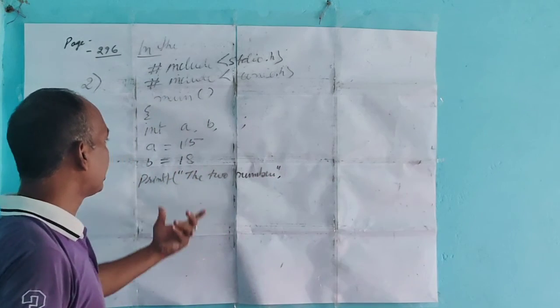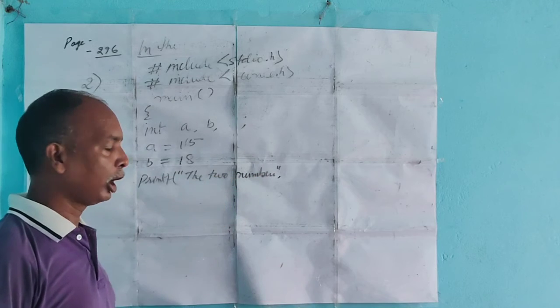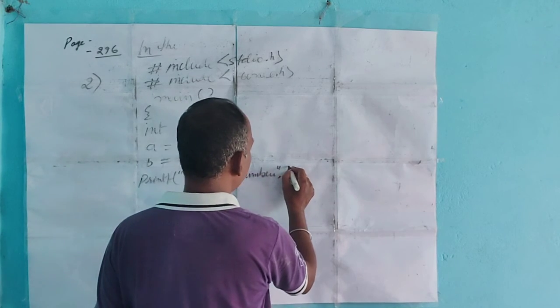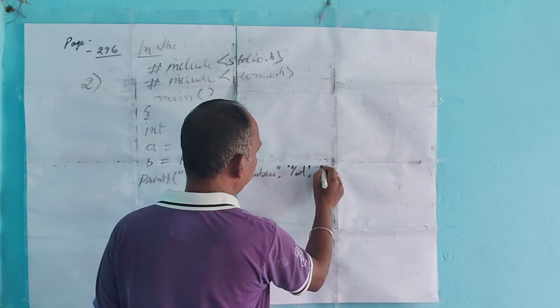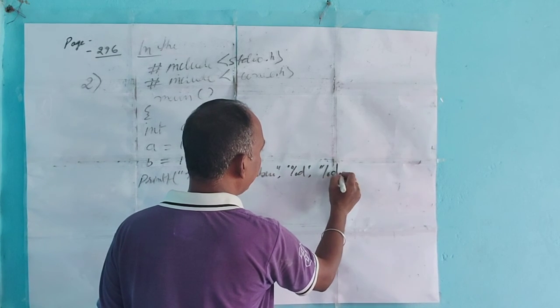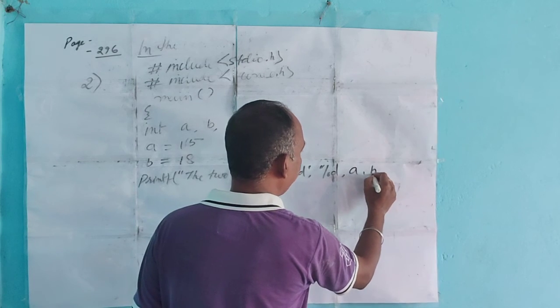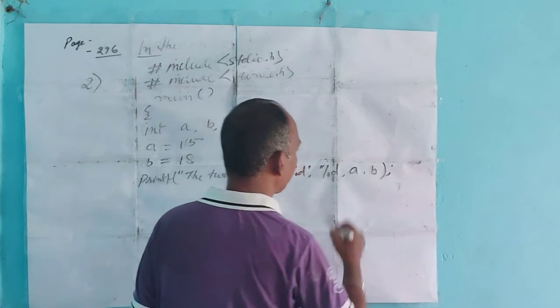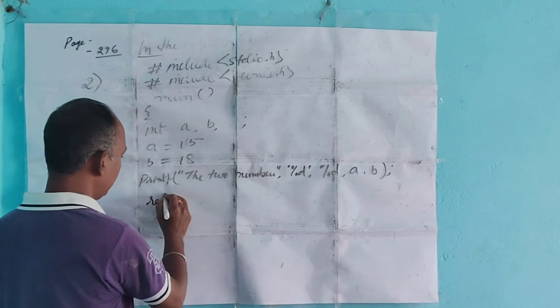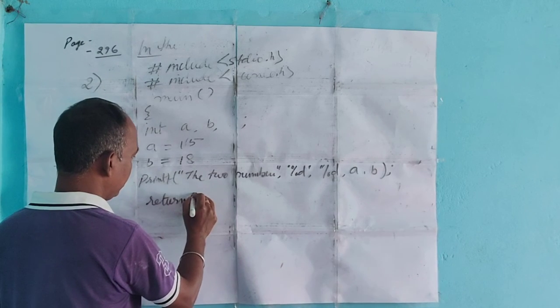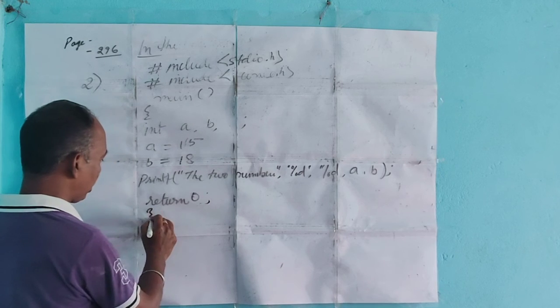Whatever you write in the double quotation marks will print in the output. Then write percentage d, then write a comma b. Okay. Now when you run the program, return 0. Then the program closes.